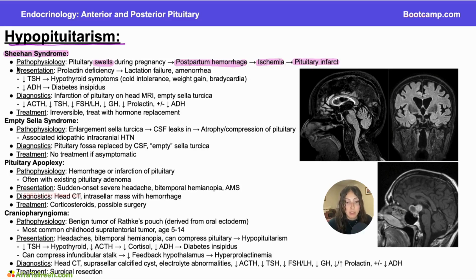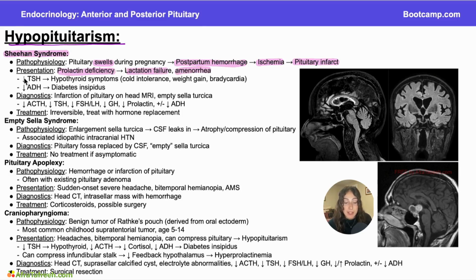As our pituitary tissue dies, that is what is going to lead to our hypopituitarism, and in Sheehan syndrome, this is irreversible. This will present most commonly with a prolactin deficiency. So like we mentioned, those lactotrophs are going to be the cells that have multiplied most rapidly during pregnancy. So those are the cells that are most vulnerable in Sheehan syndrome. So most commonly you'll see a prolactin deficiency when those lactotrophs die. The symptoms of prolactin deficiency are lactation failure and amenorrhea.